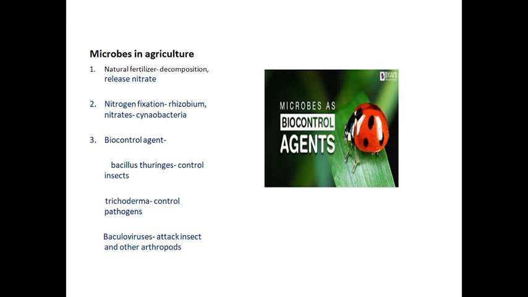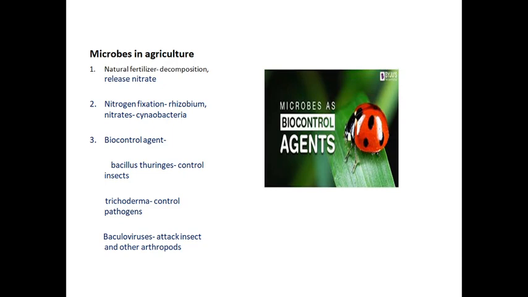The main role is played by microbes. Just imagine there were no microbes on earth: so much waste would not be decomposed and would occupy most of the earth.